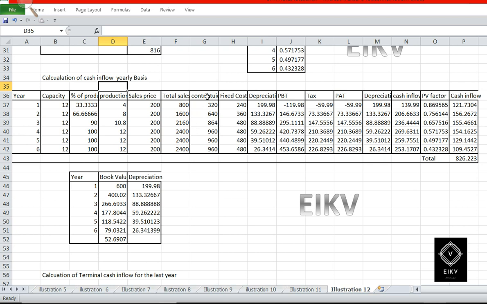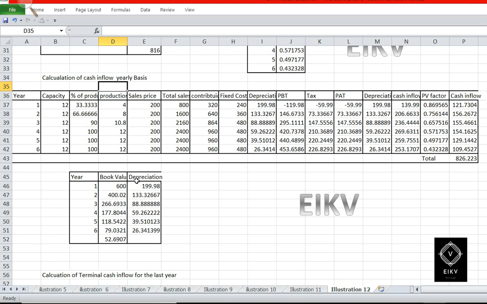Okay, after that it is given in the question that the contribution percentage is 40%. So when we multiply 40% with the total sales, we will get the total contribution as 320 for year 1, 640 for year 2, 864 for year 3, etc. After that we need to subtract fixed cost and depreciation from the contribution. Fixed cost as given in the question for the first 2 years is 240 and 360 respectively, and from the third year it is 480.